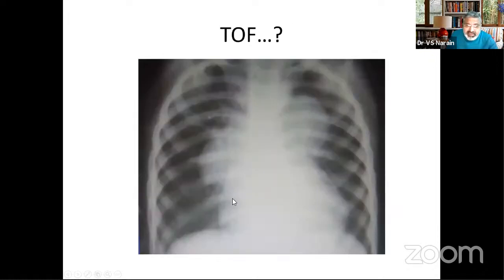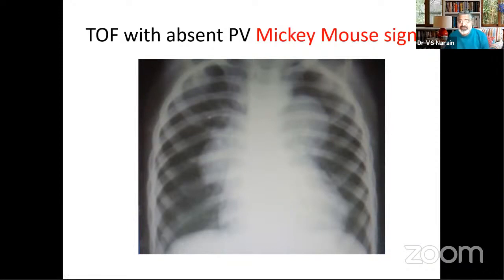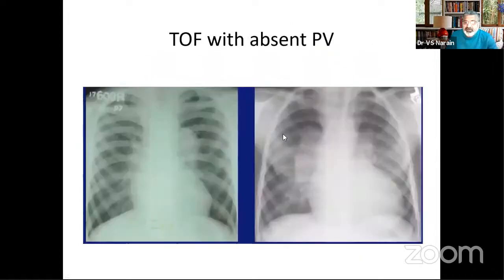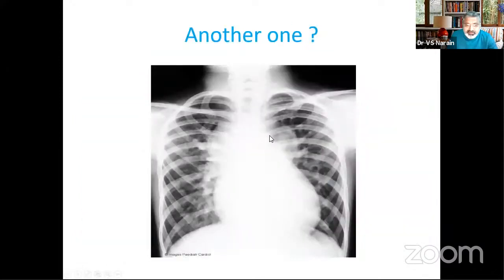And these are the grossly dilated main and right and left pulmonary arteries because of the absent pulmonary valve. So this is the so-called Mickey Mouse sign, where you have grossly dilated pulmonary arteries because of the absence of the pulmonary valve. And the presentation here would be respiratory distress with hoarseness and everything. So gross respiratory distress would be the presentation. And this is a curiosity, a Mickey Mouse sign for an absent pulmonary valve in tetralogy. So this is tetralogy with absent pulmonary valve. Then the next step, the examiner will give you this X-ray.